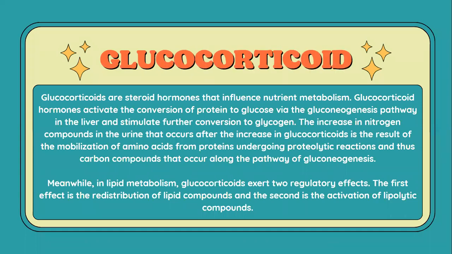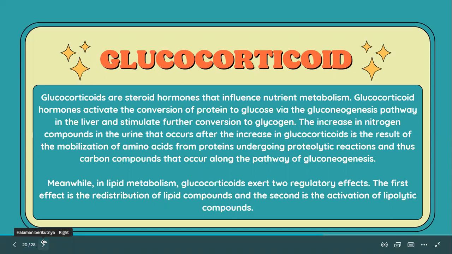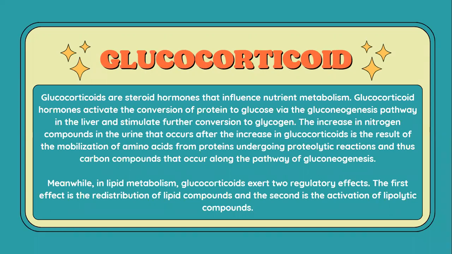What is glucocorticoid? Glucocorticoids are steroid hormones that activate the conversion of protein to glucose via the gluconeogenesis pathway in the liver and stimulate further conversion to glycogen. Next.